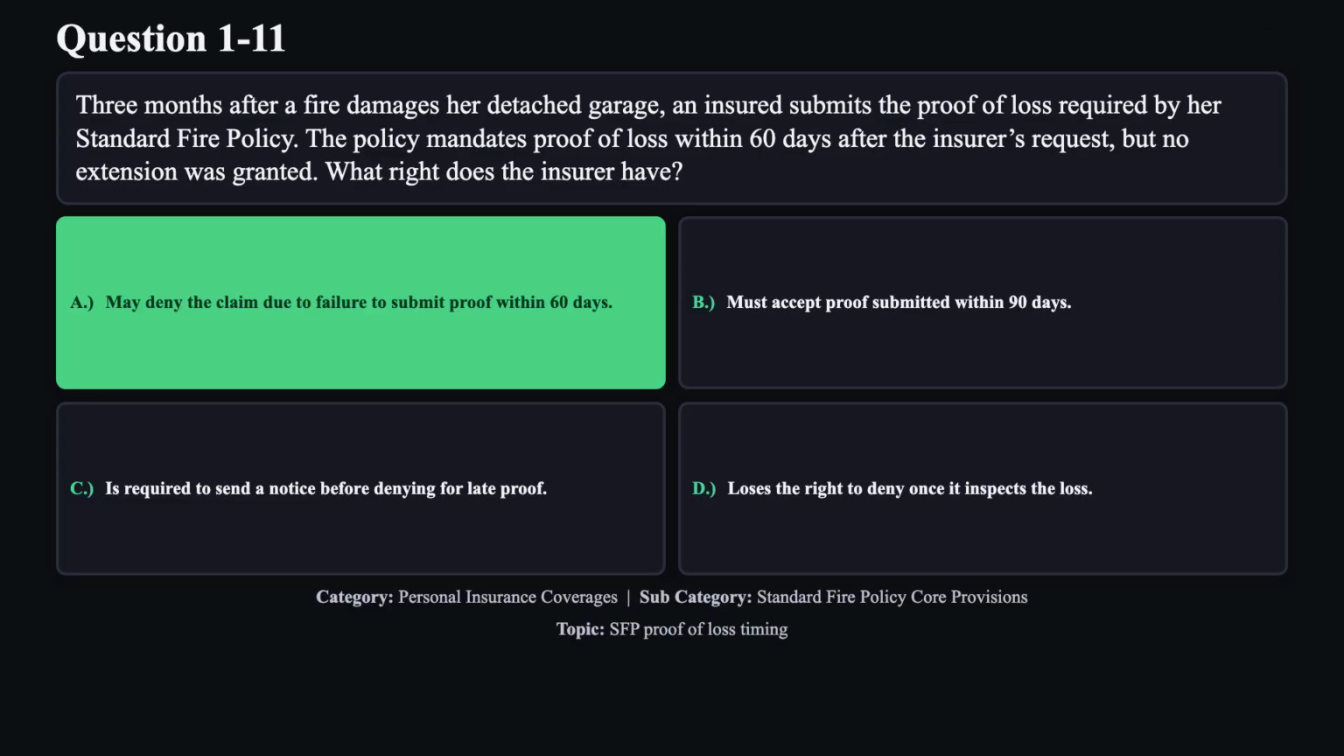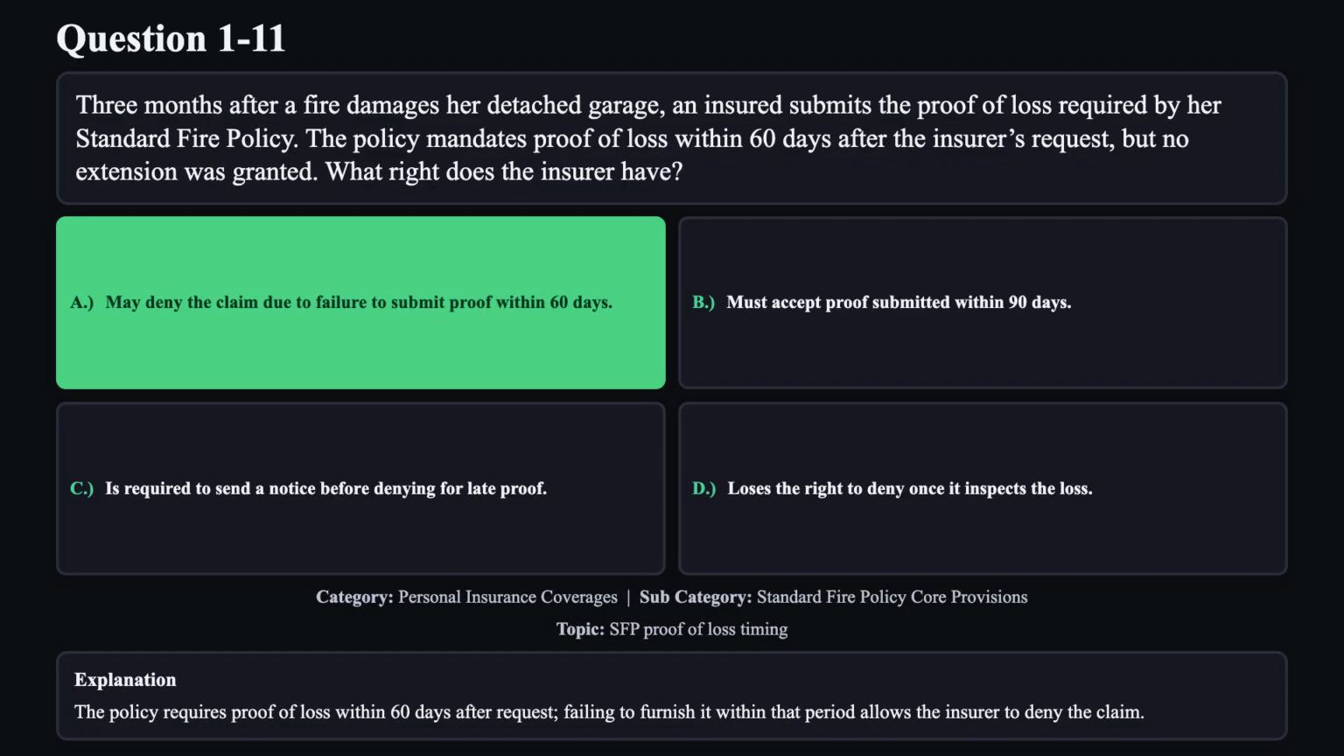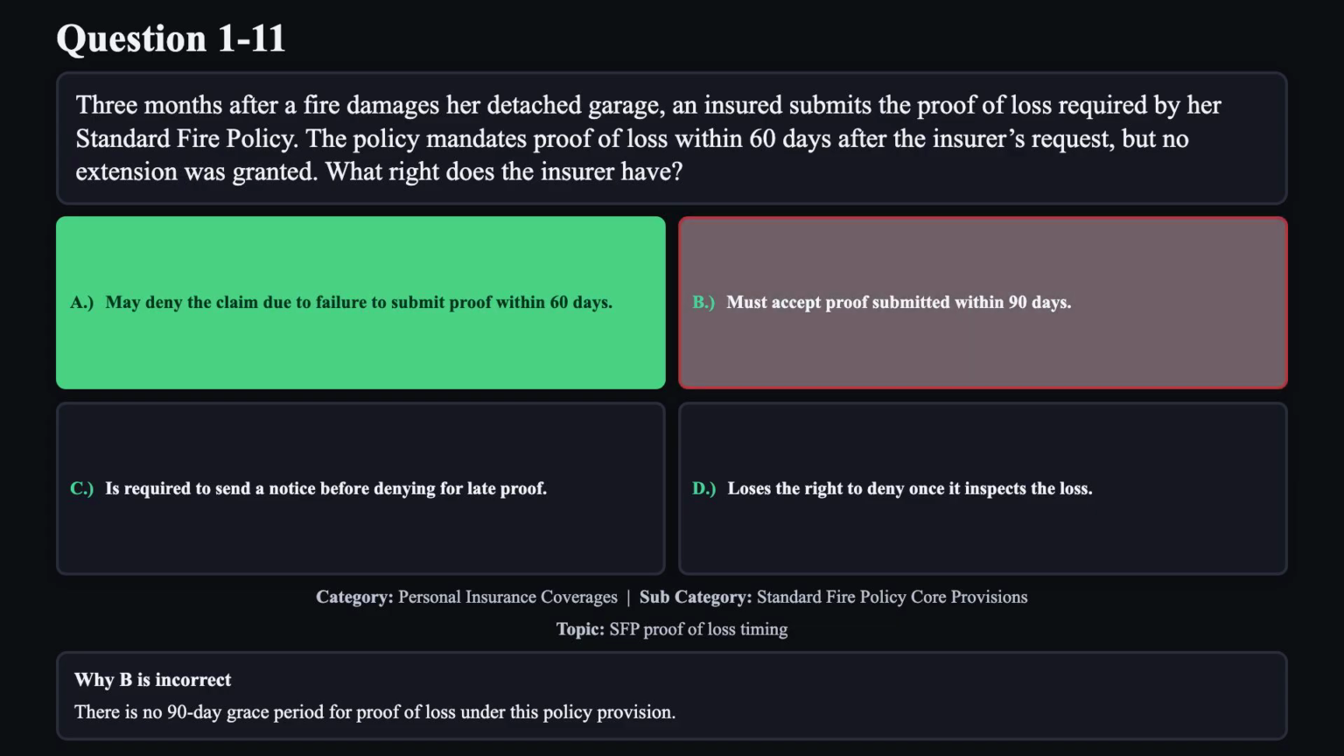The correct answer is A. The policy requires proof of loss within 60 days after request. Failing to furnish it within that period allows the insurer to deny the claim. Reason B is not correct. There is no 90-day grace period for proof of loss under this policy provision.